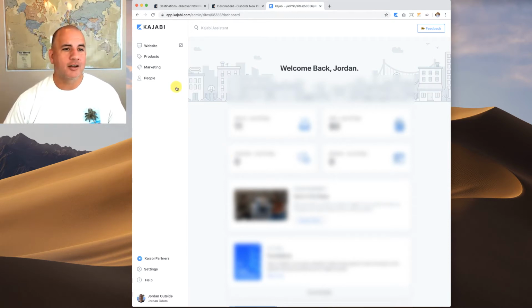When you log in, on the left-hand side, you're going to see you've got your website, your products, your marketing, and your people. The website is where you're going to build your website, your landing pages, all of that. Products is where you're going to build out your courses. They can be free courses, paid courses, membership sites, anything that you're going to sell. Then marketing is where you're going to build out marketing funnels. This is where you're going to be able to do your email marketing, your broadcasts, your drip campaigns, your evergreen webinars. All that's under marketing.